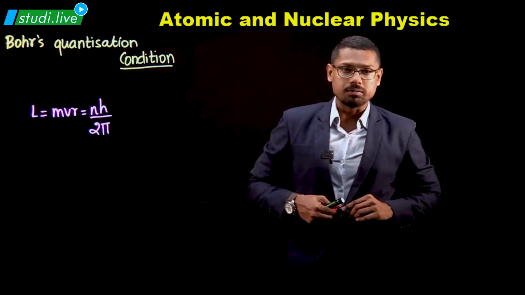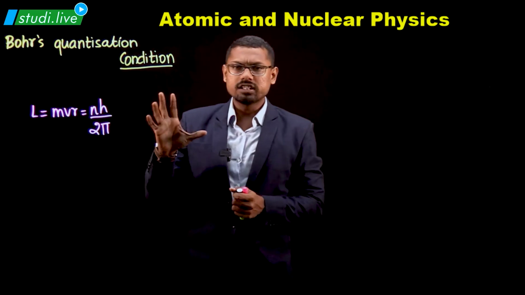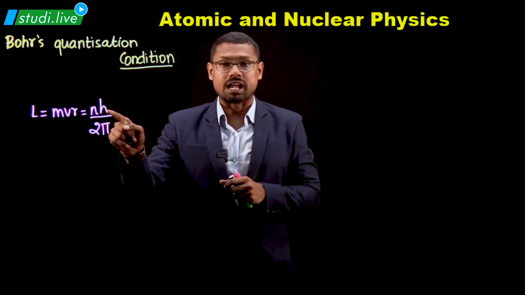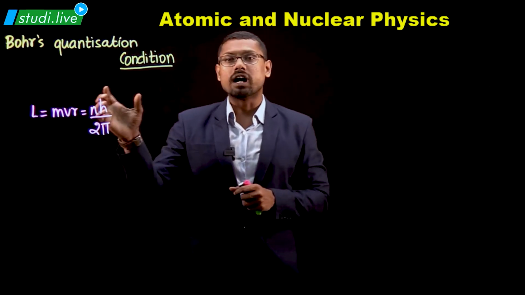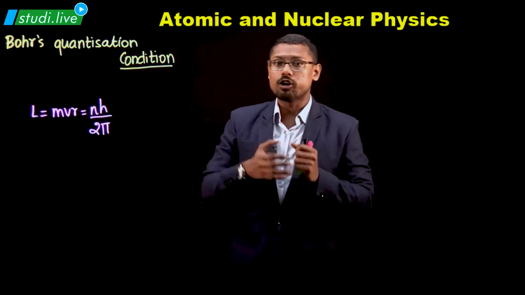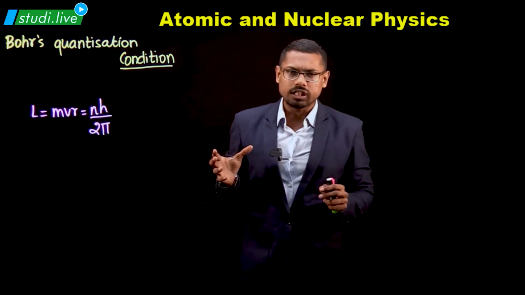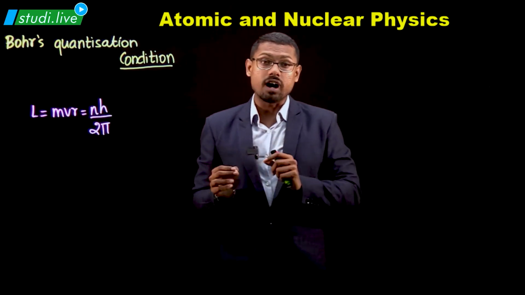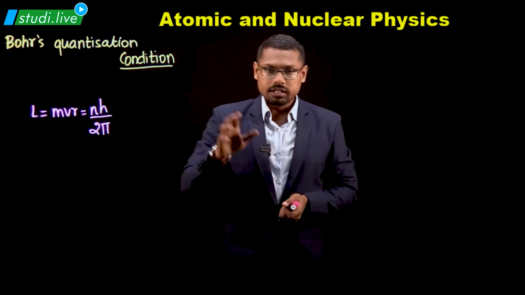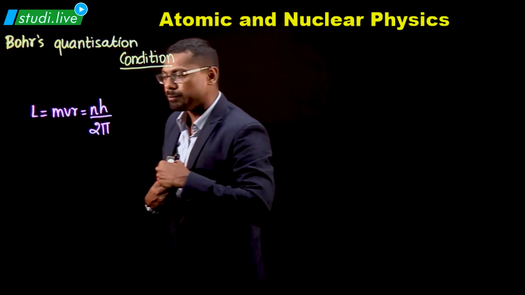The question now comes, how did he understand this concept? This is solely based upon the concept of dimensions. If you look into the dimension of Planck's constant, that is very much equivalent to the dimension of angular momentum. So that was the very frontier for all this story to come up to the surface. Bohr simply imagined the story, did a few calculations with the help of other physicists and mathematicians, and made up this formula. The second person who contributed in the formation of this entire story was Balmer.